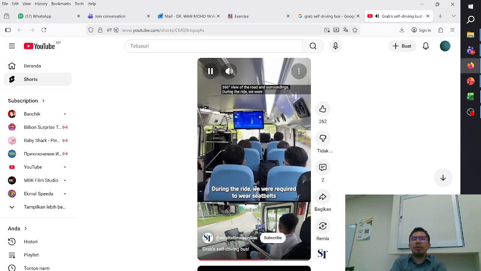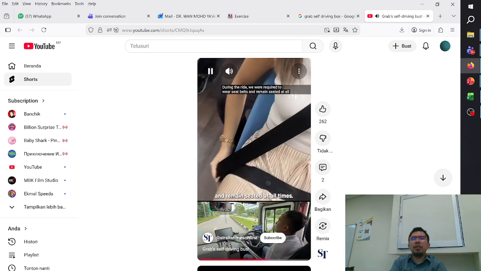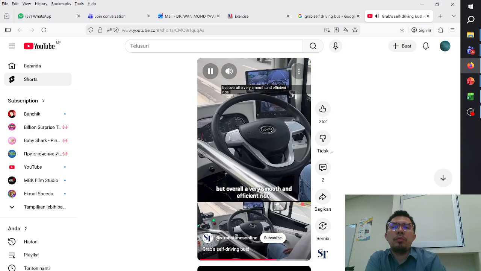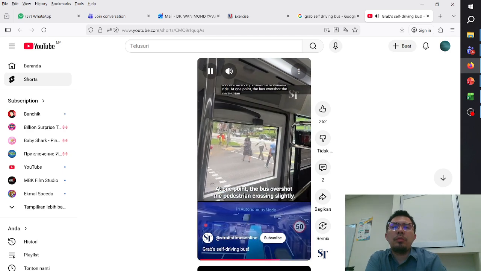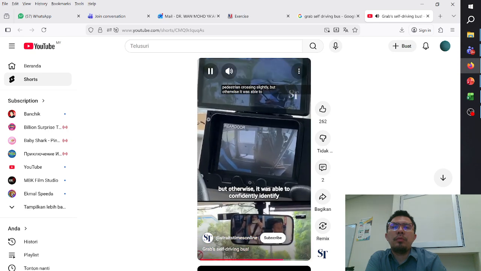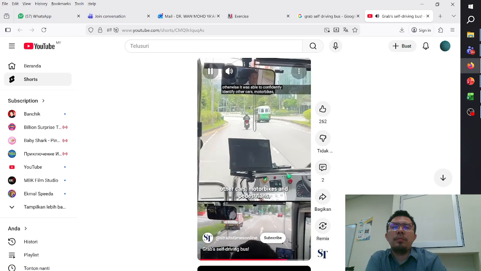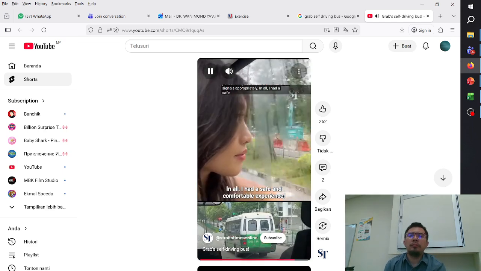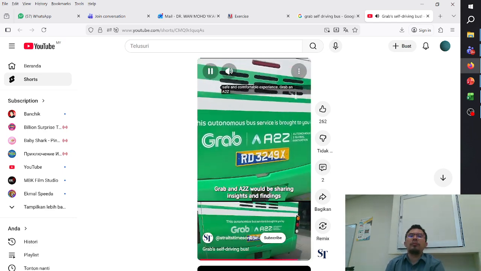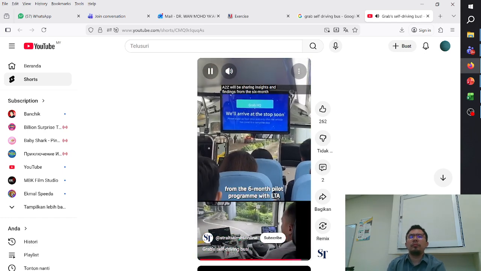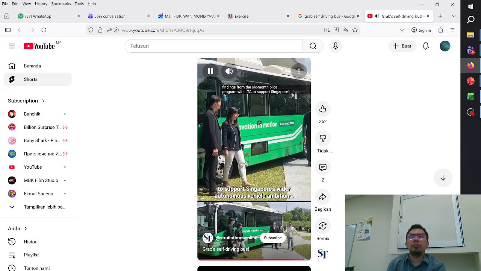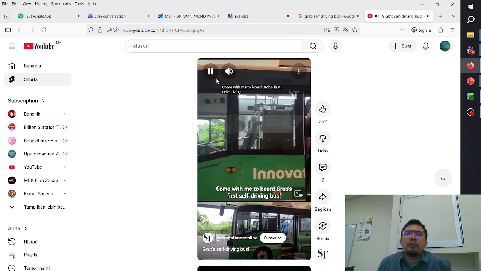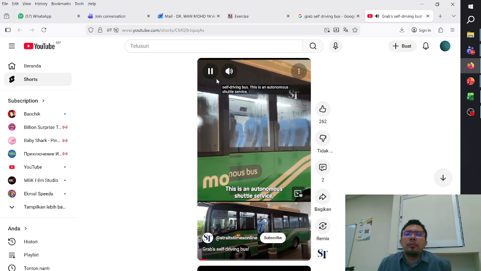During the ride, we were required to wear a seatbelt and remain seated at all times. It was a little bumpy at times, but overall a very smooth and efficient ride. At one point, the bus overshot the pedestrian crossing slightly, but otherwise it was able to confidently identify other cars, motorbikes, and pedestrians, as well as handle turns and signals appropriately. In all, I had a safe and comfortable experience. Grab and A2Z would be sharing insights and findings from the 6-month pilot program with LTA to support Singapore's wider autonomous vehicle ambitions.